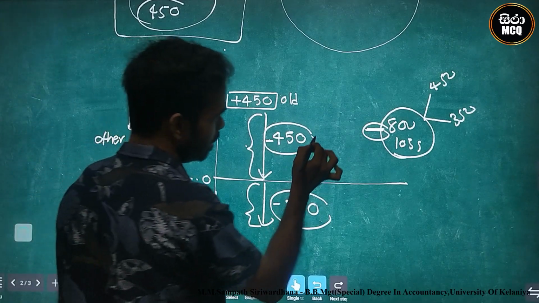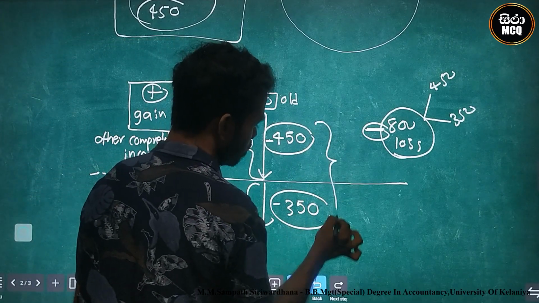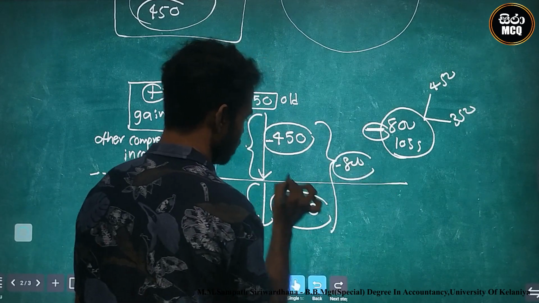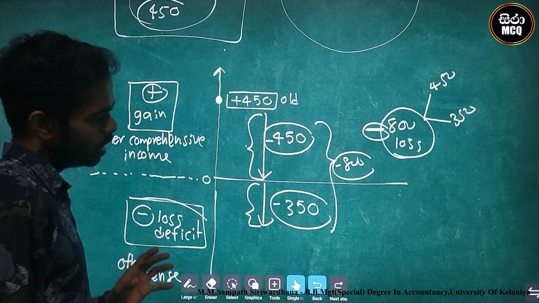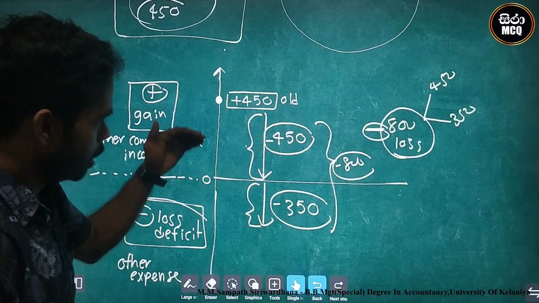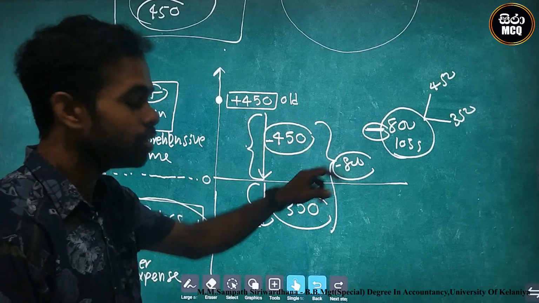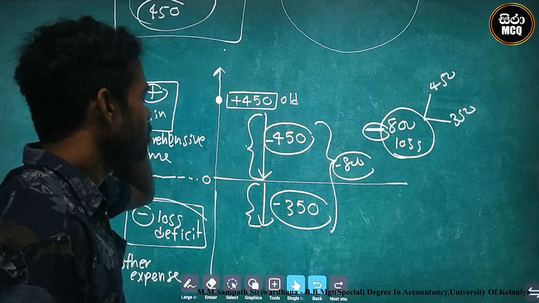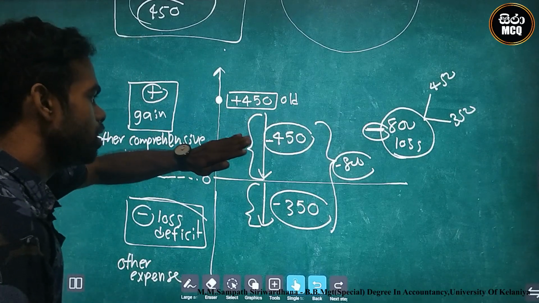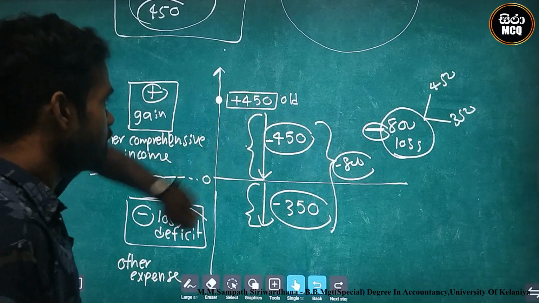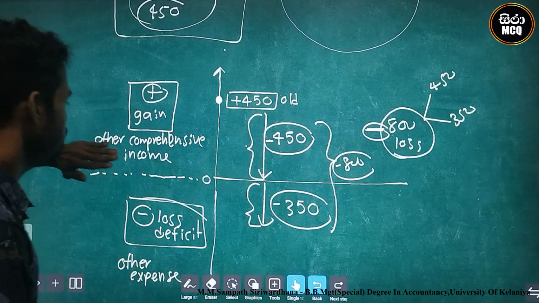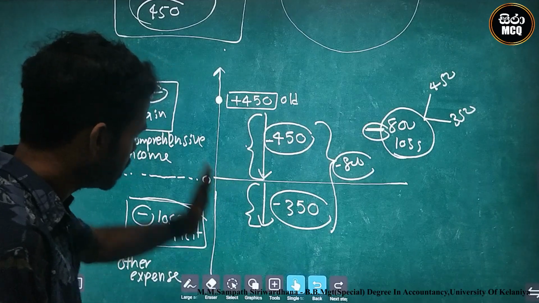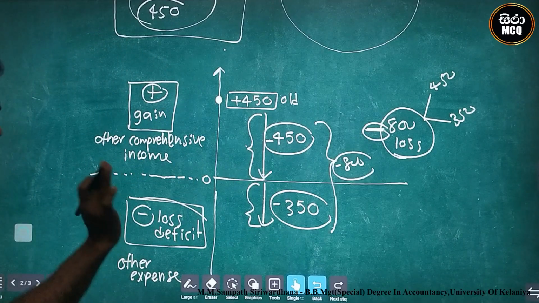After that, you can find this one. Look here, this is the total. What is the total? 800 deficit, 800 minus. You can think about that. This 800 loss is two areas. What are the areas? First, 450, the reversing of the old situation, is the other comprehensive income area, and 350 is the deficit area.